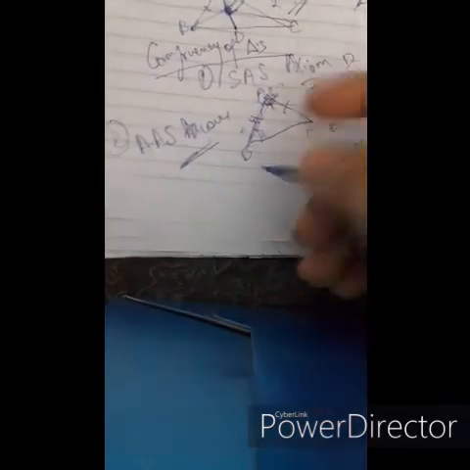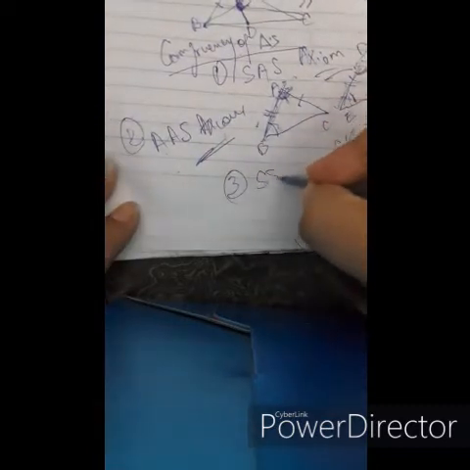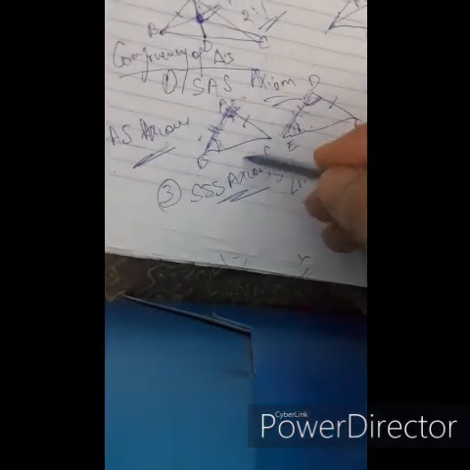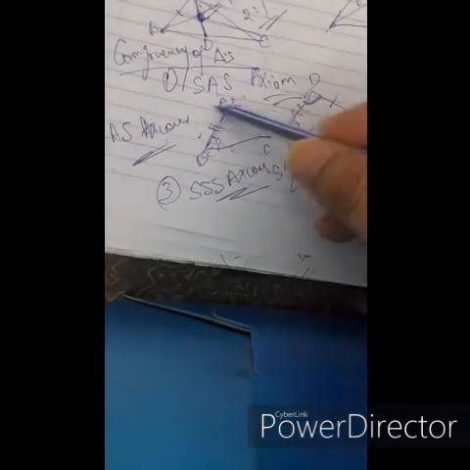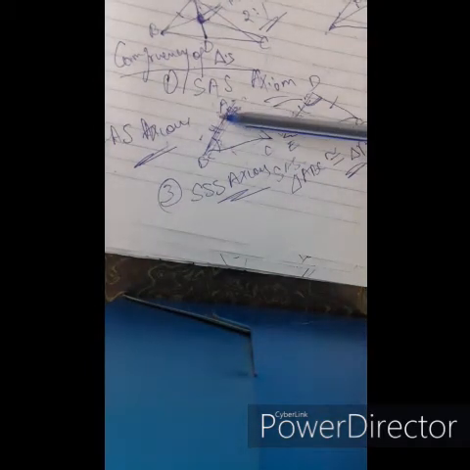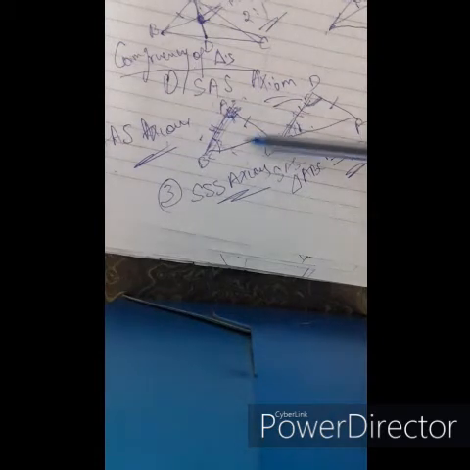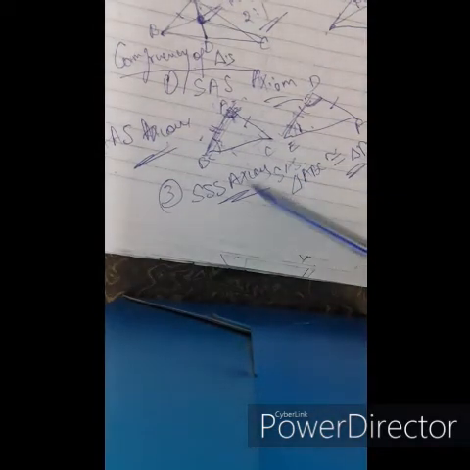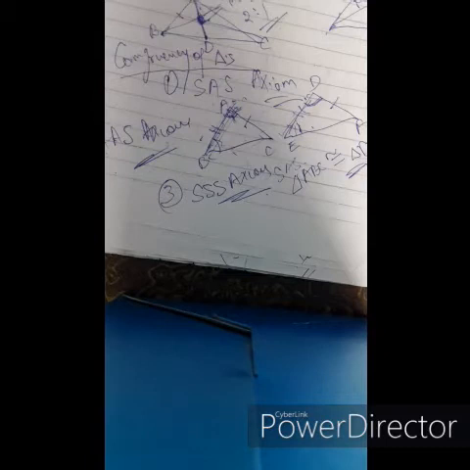Now coming to the third axiom, that is SSS axiom, that is side axiom. In this, all the three sides of one triangle need to be equal to the three sides of the other triangle. That is AB equals DE, BC equals EF, AC equals DF. If this happens, then based on side axiom, the two triangles are congruent to each other.